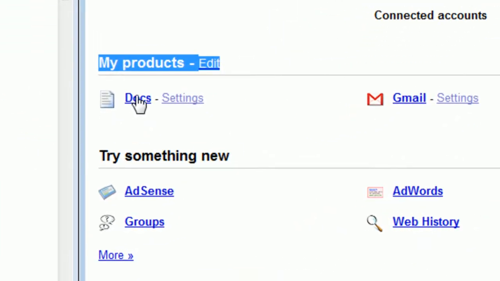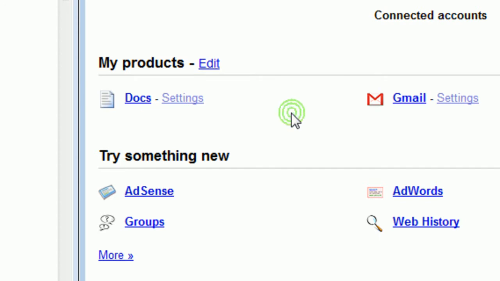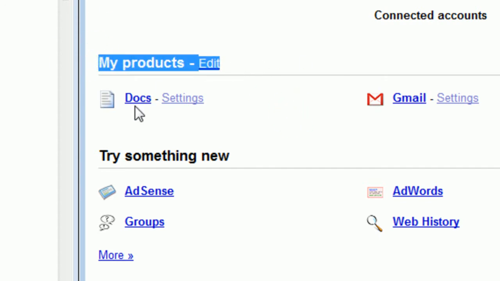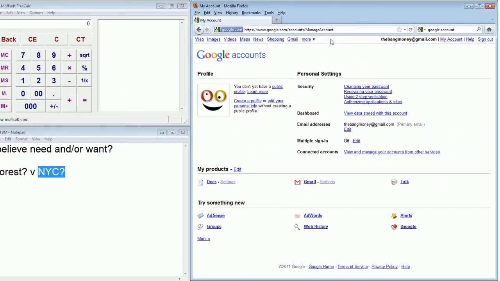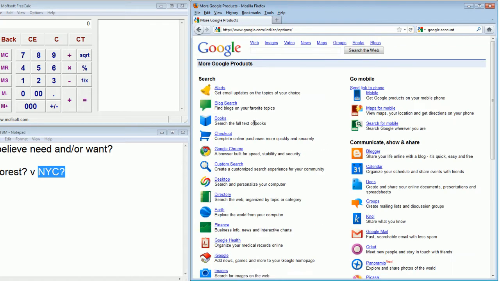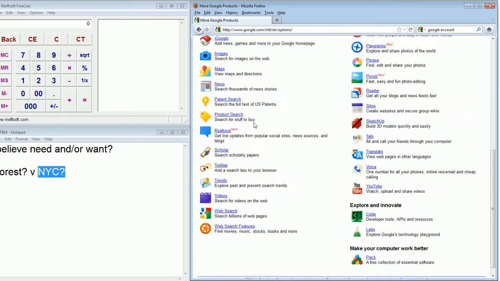So in this account, thebangmoney@gmail.com, we're going to focus on the product line called Docs, which is short for documents. You can either access it right here once you first log in under My Products, or you can go into this linked tab section on the header, and you notice that it's not there, but you can also go to More and you'll see that it's here, so that's a second way to access it. Or you can go to Even More, and here you can see all of Google's product lines.